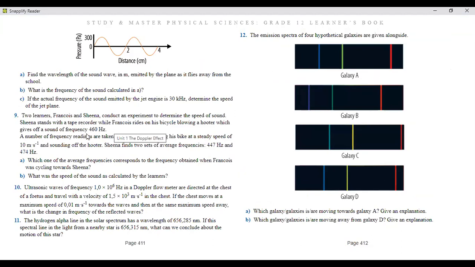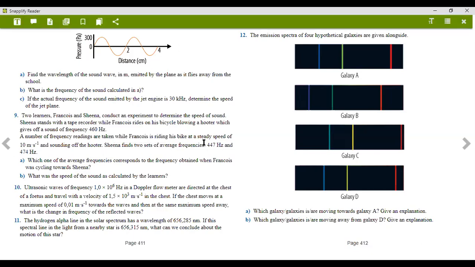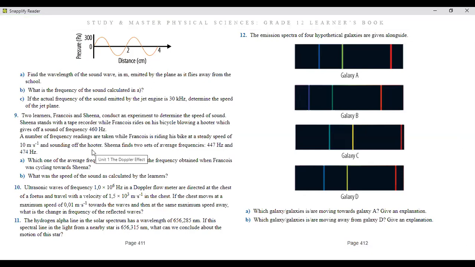So this is the frequency of the source, right? A number of frequency readings are taken while Francois rides his bike at a steady speed of 10 meters per second and sounding off the hooter. So what does this mean, guys? It means that we have a moving source, because the source is on the bicycle.